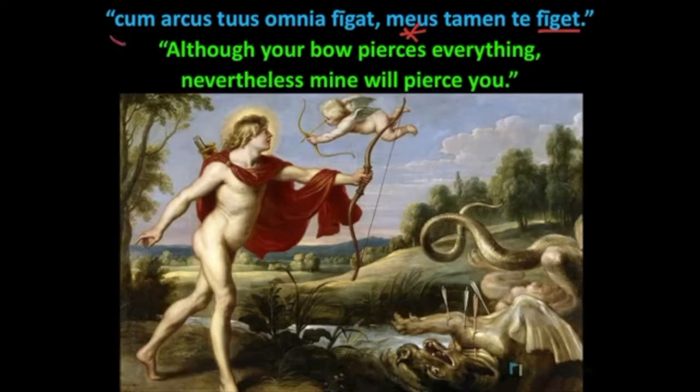And again, our sentence started with a subordinate clause, starting with cum and going to figat. Our verb is figat, arcus is the subject, and omnia is the accusative plural direct object. Although your bow pierces everything, nevertheless, mine will pierce you. Notice how cum again sets off our subordinate clause, and this time it was translated as although.